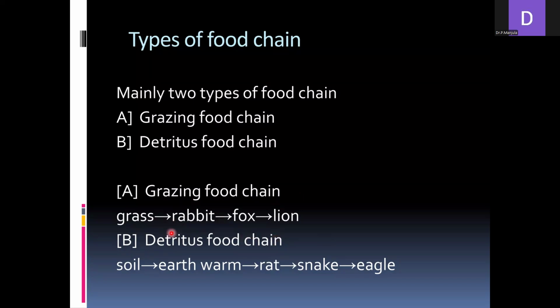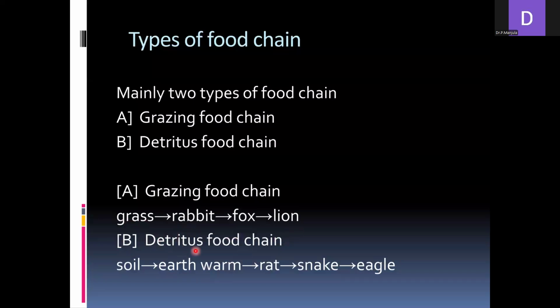In this way, the energy is transferred. The energy is absorbed by the rabbit, and so on; here there is a transfer of energy. Each one is called a trophic level. Grass comes under one trophic level, and the rabbit comes under another, the primary consumers; the fox is the secondary consumer, and the lion the third consumer. Like this, the transfer of energy takes place, that is, eating and being eaten.